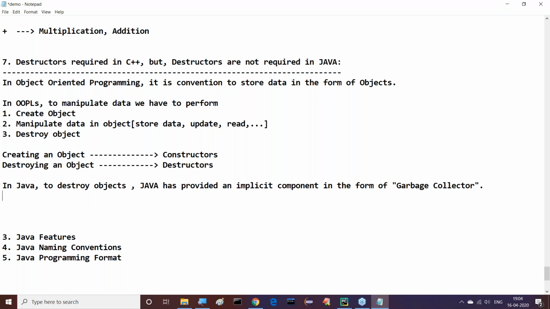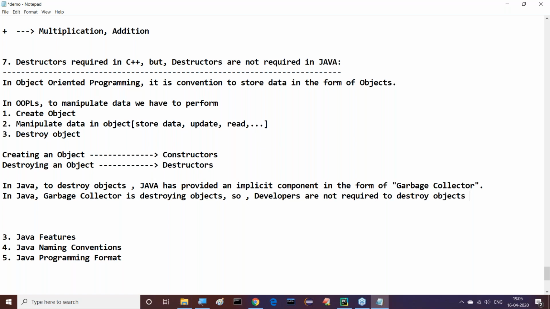In Java, to destroy objects, Java has provided an implicit component in the form of garbage collector. All of you observe this clearly now. Java has provided an implicit component in the form of which one? Garbage collector. Good. So in Java, garbage collector is destroying objects, so developers are not required to destroy objects.